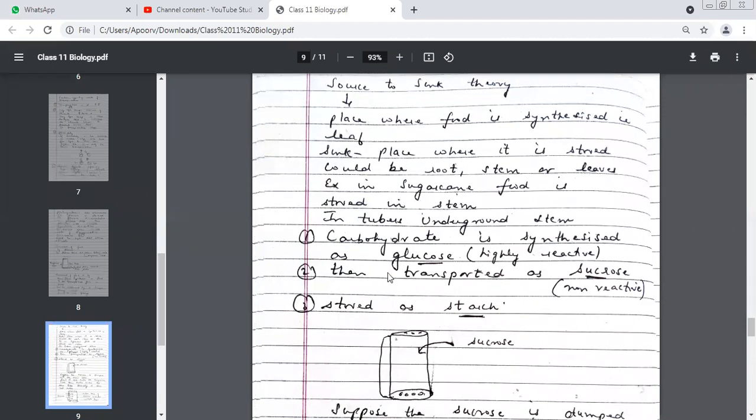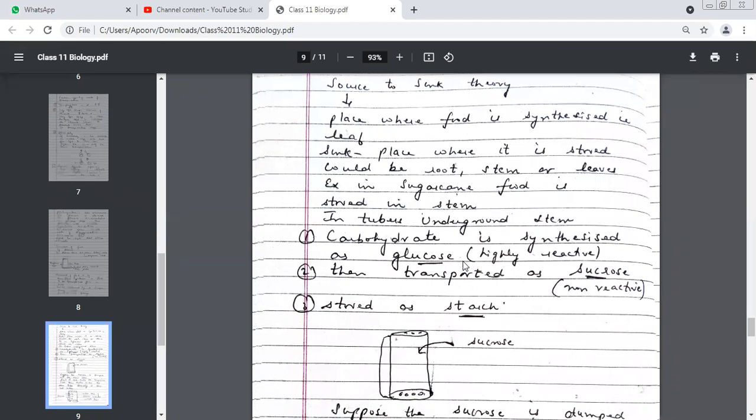See, carbohydrates are produced in the form of glucose, but they're stored as starch. So they're produced as glucose, then transported as sucrose, and then stored as starch. Children, this is just an example to make you understand how many changes take place in food when it travels. After photosynthesis, the first food which is produced is glucose.